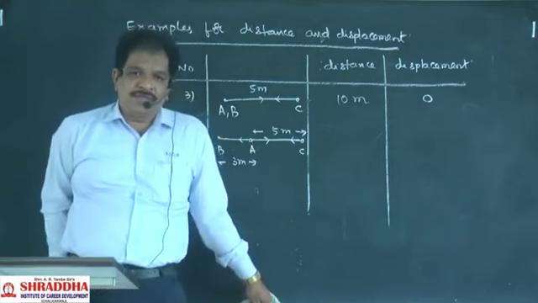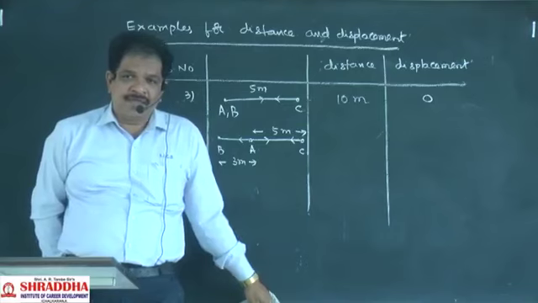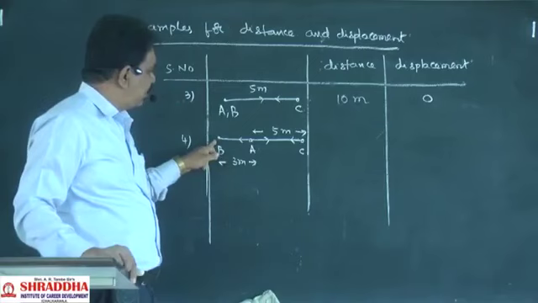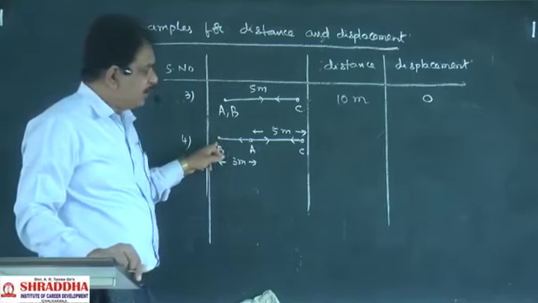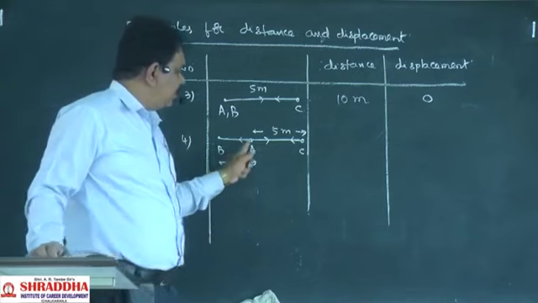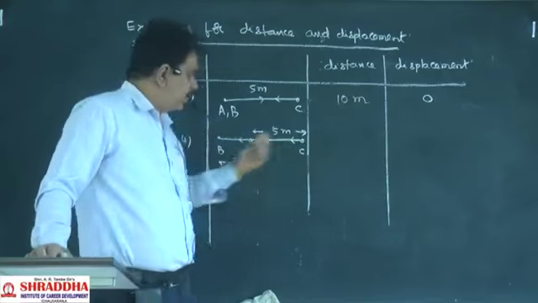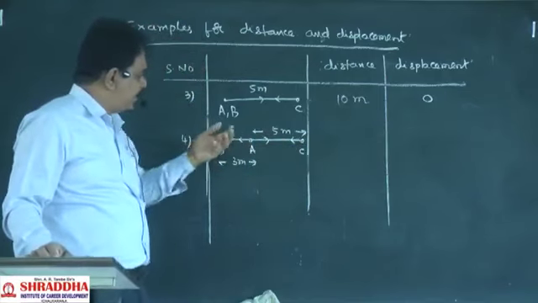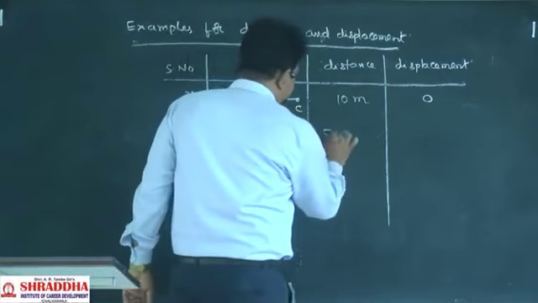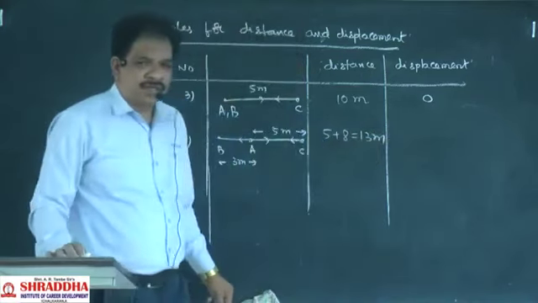Body started from A, reached C, again returned back, and it won't stop at A, it stopped at B. What is the displacement and what is the distance? Initially the body went 5 meters forward, then 8 meters backward. So what is the total distance? 5 plus 8, this value will be 13.